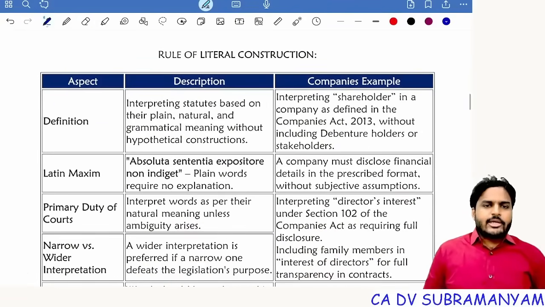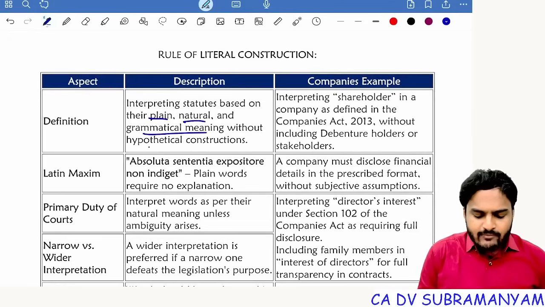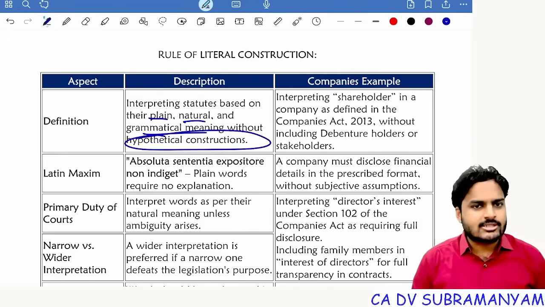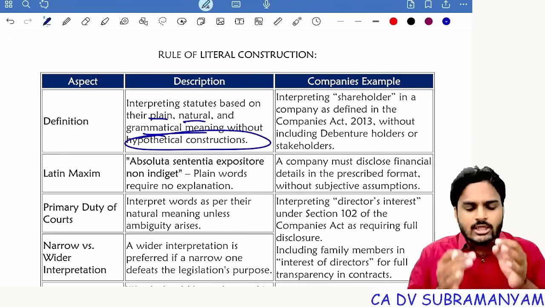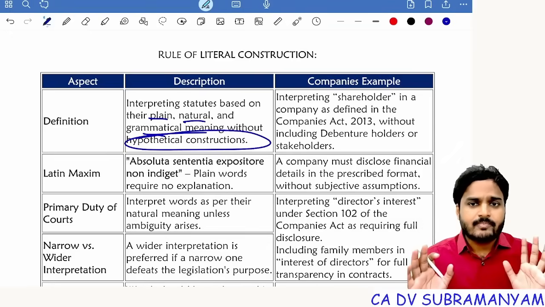Rule of literal interpretation: interpreting a statute based on its plain, natural, grammatical meaning without hypothetical constructions. Nothing to add, nothing to omit. Whatever is there in the statute, read it and apply it. It is literal construction. Understood?